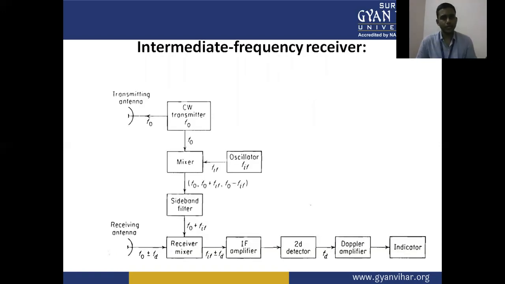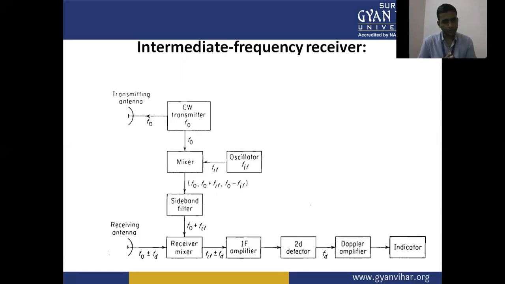Now, the intermediate frequency receiver. This is the section of the IF receiver in the case of CW radar. In this we have one block, the mixer, and the oscillator generates an unmodulated signal. The output of the mixer is F0, F0 plus FIF, F0 minus FIF.